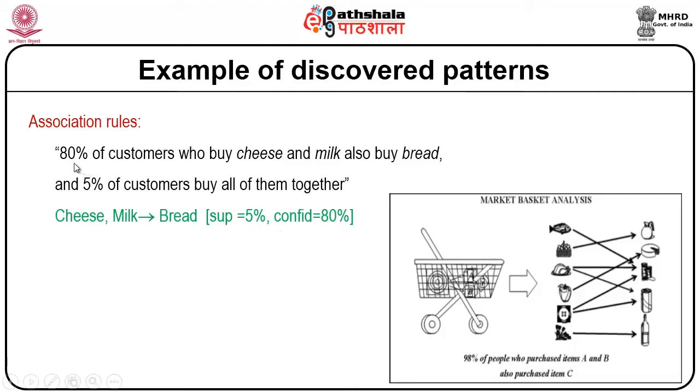I generally say that 80% of the customers who buy cheese and milk also buy bread. So 80% of the people who buy cheese and milk also buy bread, so the confidence becomes 80%. And 5% of customers buy all of them together. So all three things will be bought together only by 5% of the crowd. So this gives us a clear discrimination of discovering patterns, thereby projecting valid, hidden information in the format required by the retail industry.